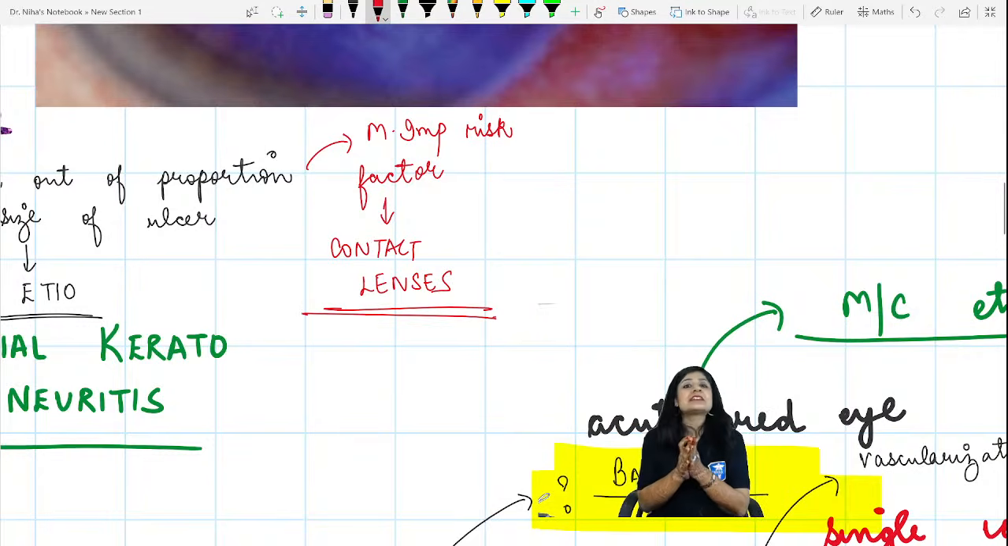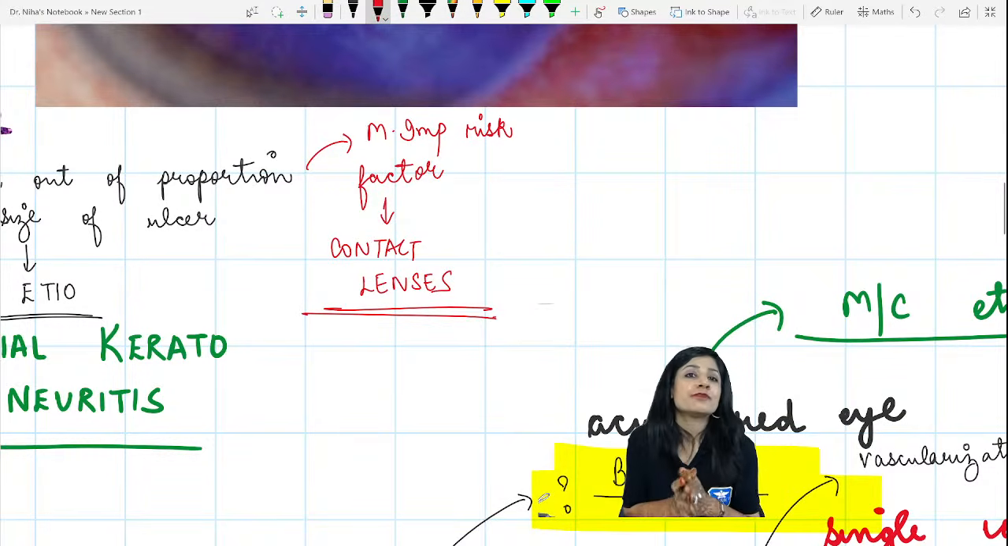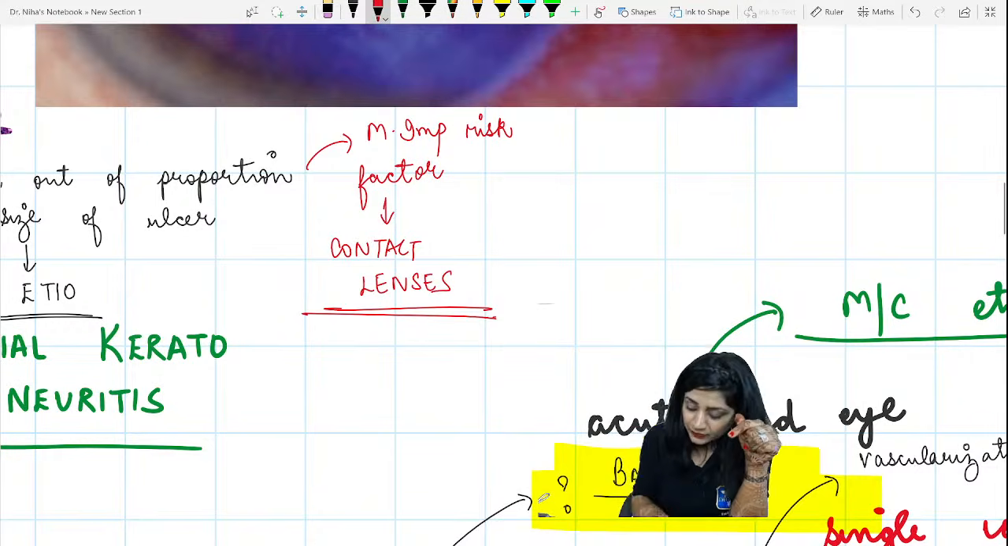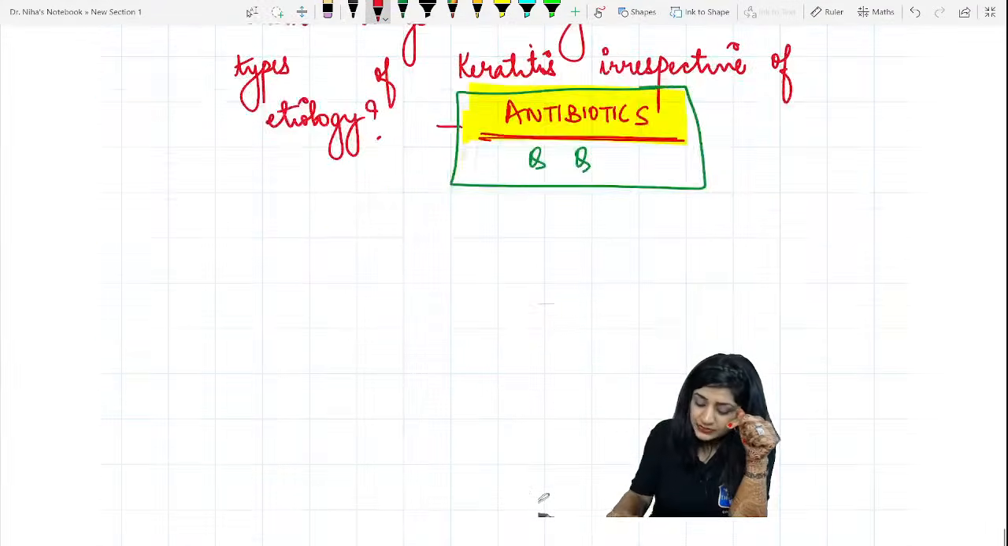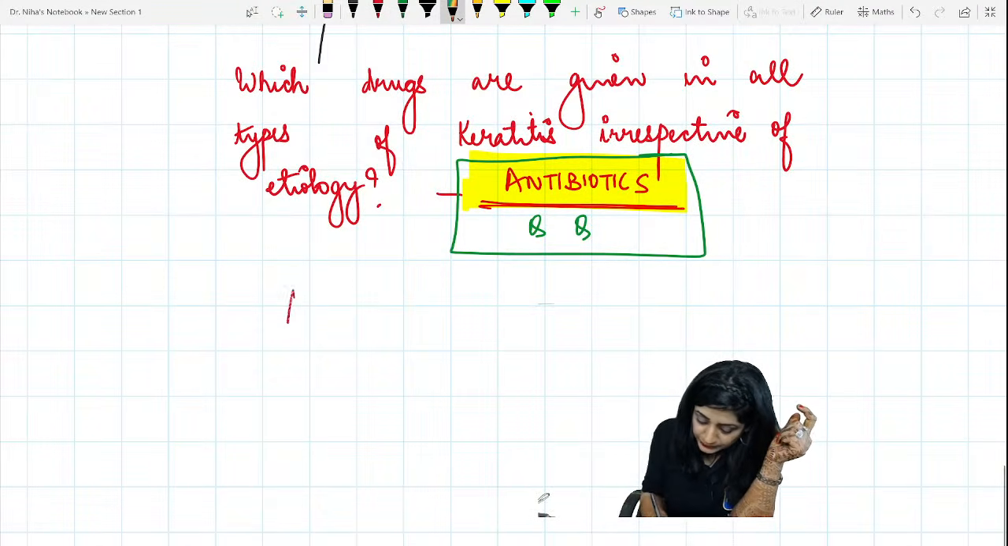Now, there are certain features which are very, very confusing in acanthamoeba, and that is why we get a problem in the diagnosis of acanthamoeba. Let me tell you those. What happens in cases of acanthamoeba?